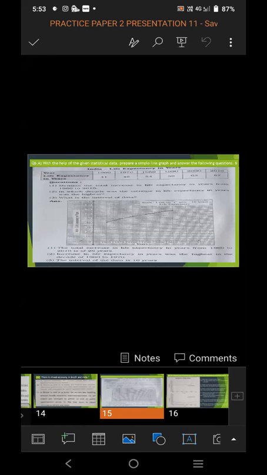So question number 6A, first we will see. With the help of the given statistical data, prepare a simple line graph and answer the following questions. It is of 6 marks, 3 marks for the graph and 3 marks for the answers. In this, India's life expectancy in years is given. The years given are 1960, 1970, 1980, 1990, 2000 and 2010.